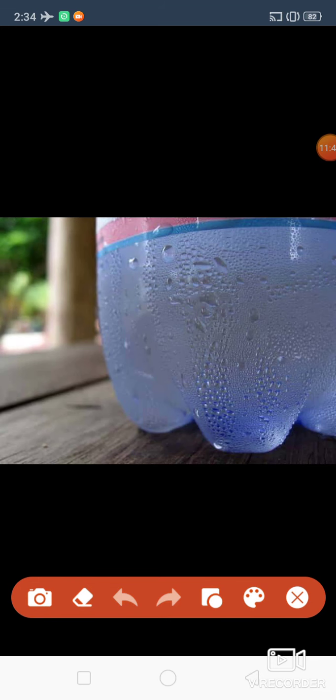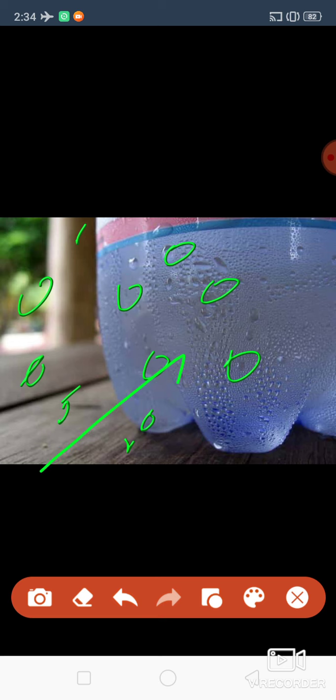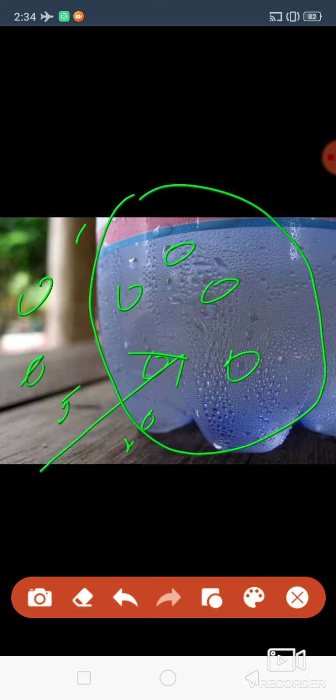Look here, these water molecules. Can you see these water molecules? They were in the gaseous form in the air. When they came into contact with the cold surface of the bottle, they converted into liquid droplets.